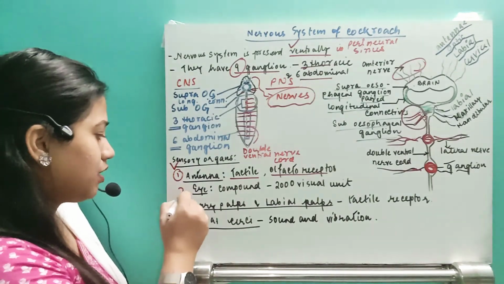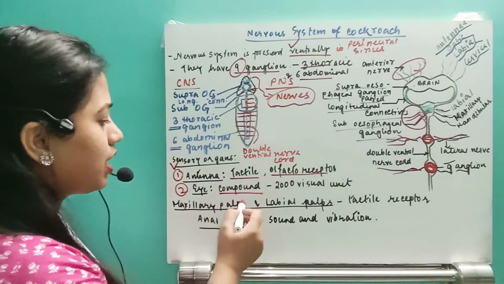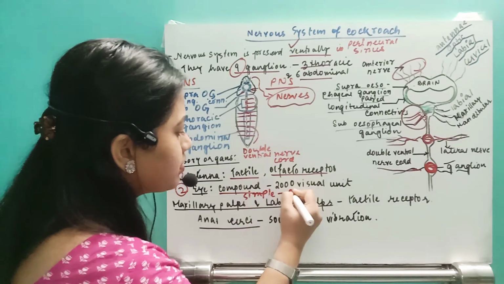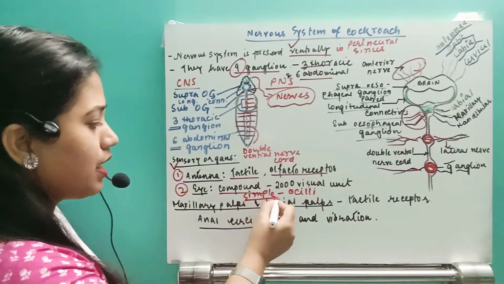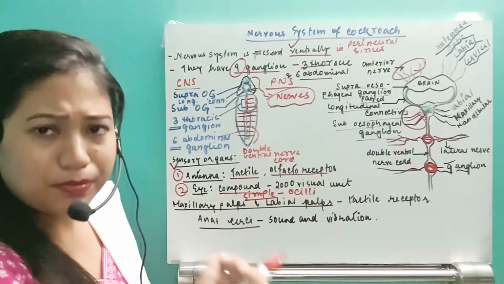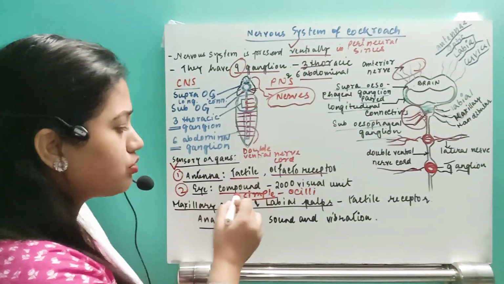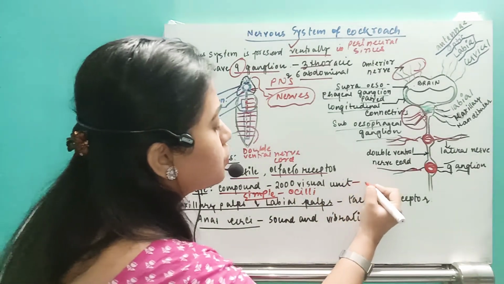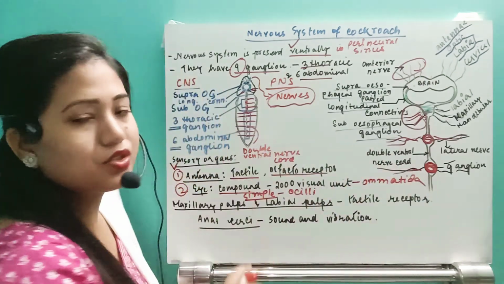The second one, which is very important, is the eye. The eye is a compound eye, and yes, they have simple eyes also, called ocelli, or ocellus. The simple eye is sensitive only to the intensity of light, and the compound eye is made up of about 2000 visual units, known as ommatidia.